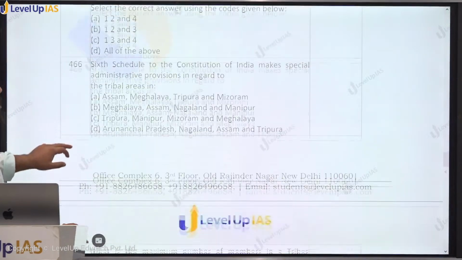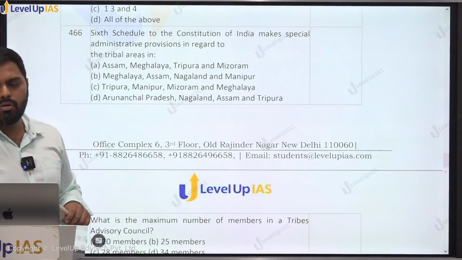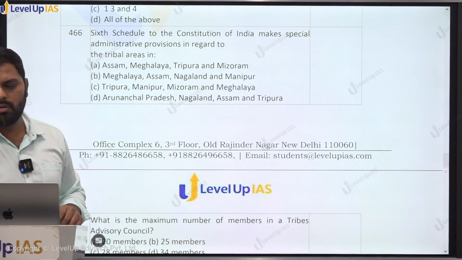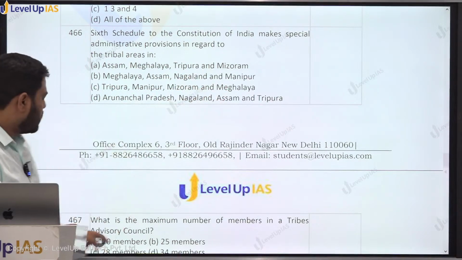Now, 6th schedule of the Constitution of India makes the special provision with regard to which of the following? It's Assam, Meghalaya, Tripura and Mizoram.